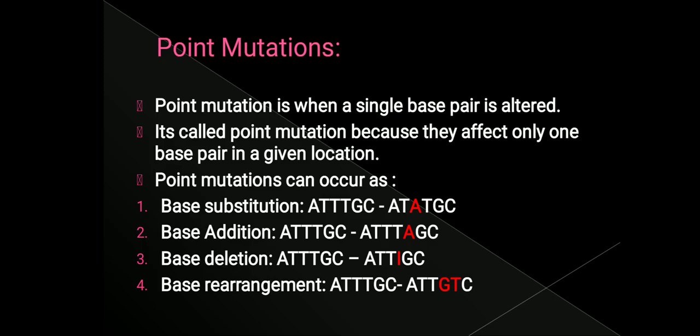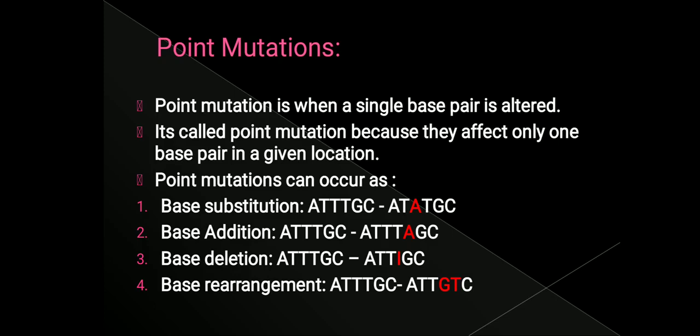If one of the nitrogenous bases, a single base pair, is altered, that specific altered place we call a point mutation, because only one single base pair is being altered. Point mutations affect only one base pair in a given location. That is why it is called point mutation.